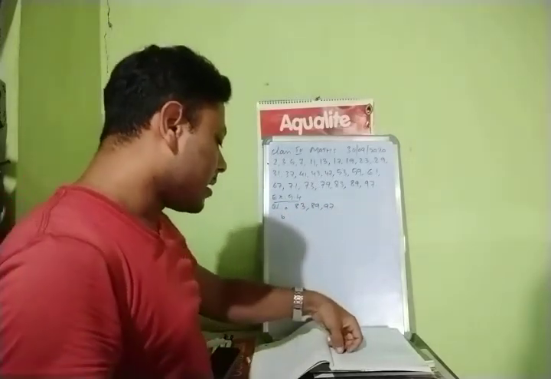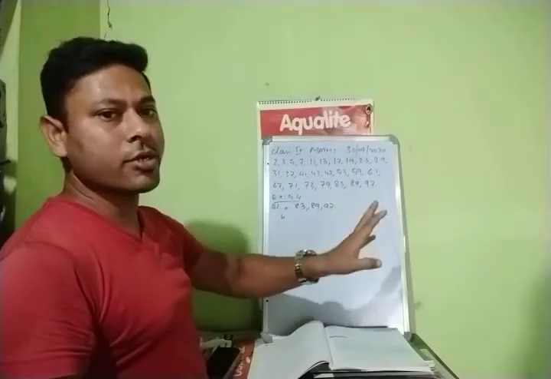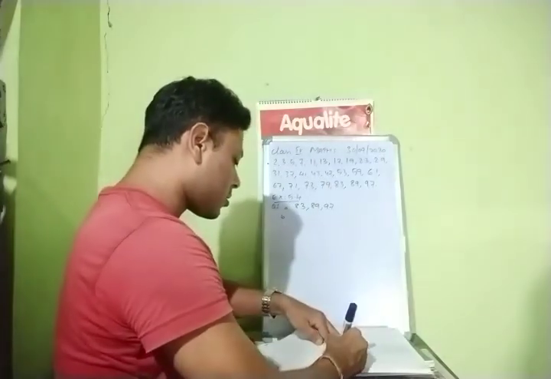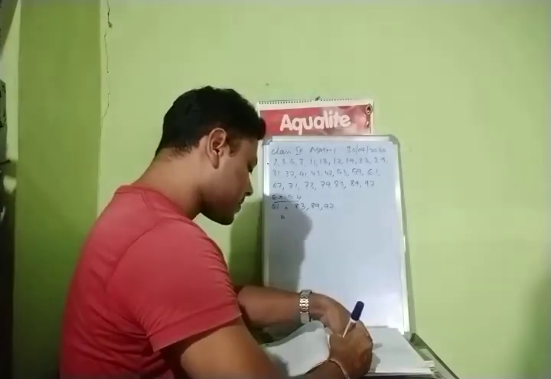Okay. Question number B. Write all the prime numbers between 120 and 130. We are not going to do this, cross this. Then number C also, cross.